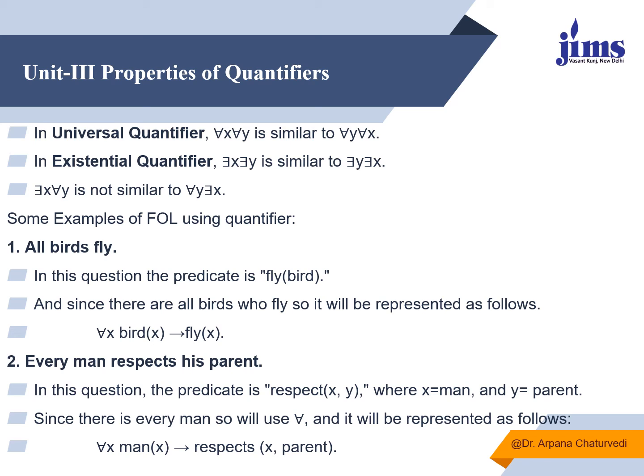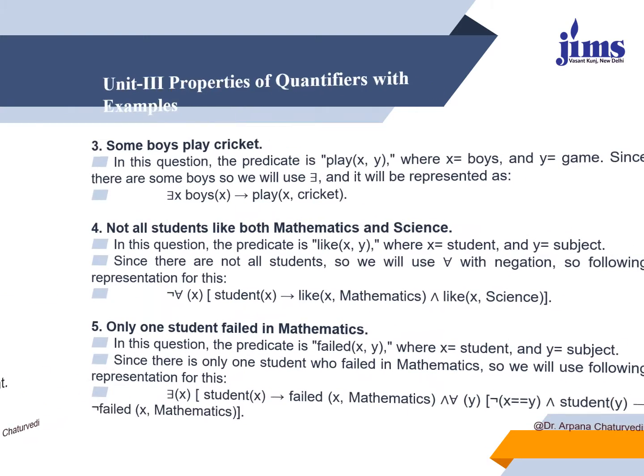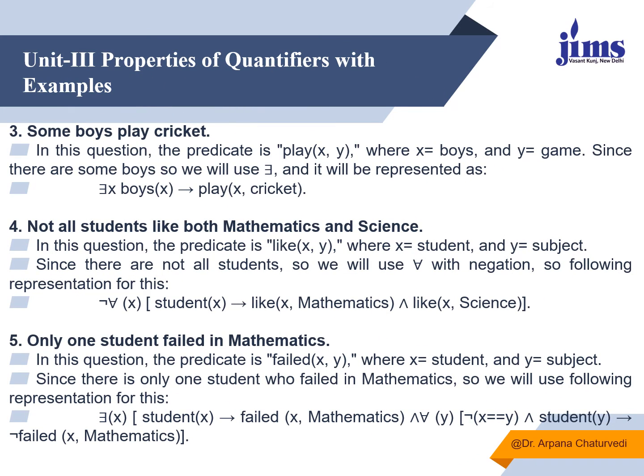More examples. Like over here, we see some boys play cricket. Some boys. The predicate is play. X plays Y, where X is a boy and Y is a game. Now how will we write? There exists X such that X is a boy, then X plays which game? Cricket. This is how we mention it.